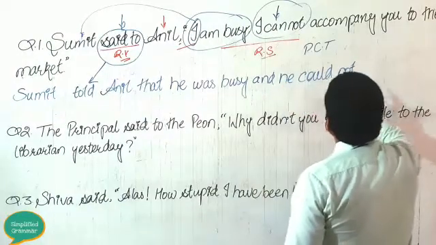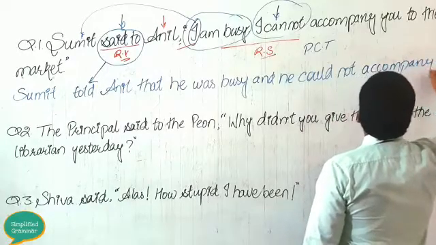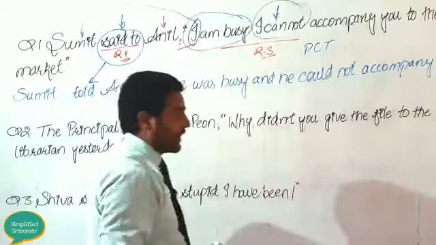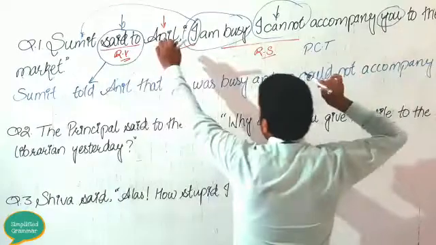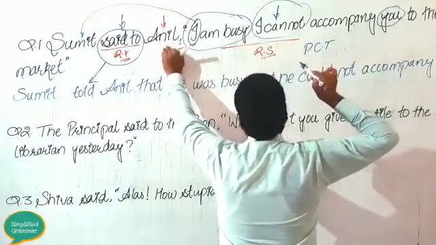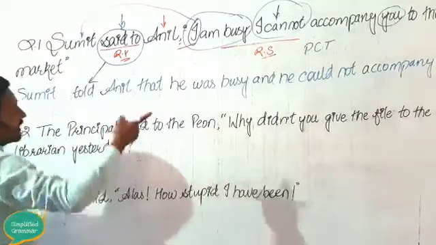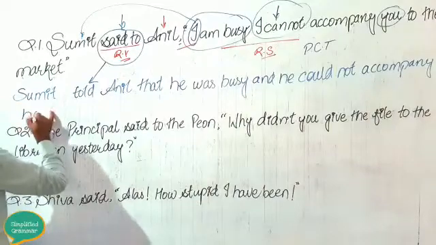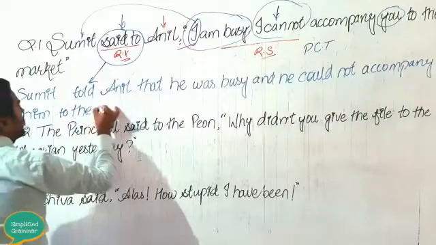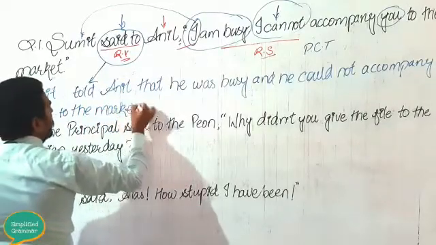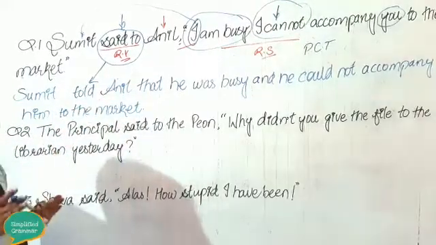"And he could not accompany". In the place of "you", the second person will change according to the object. What is your object? Anil. Is Anil he or she? Anil is he. "He could not accompany him to the market." So this is how we change this question from direct to indirect speech.